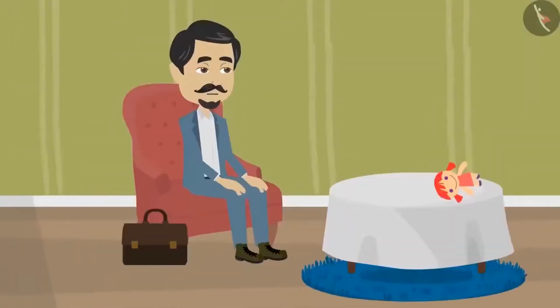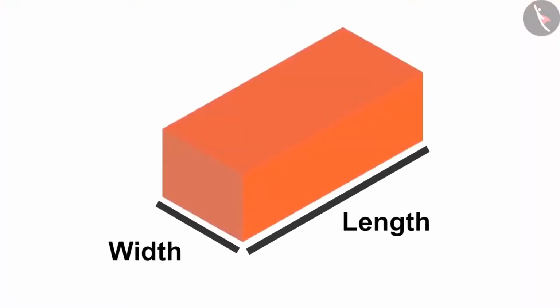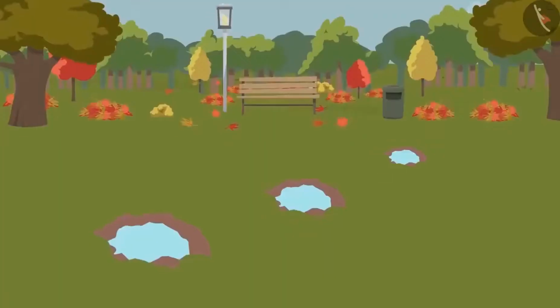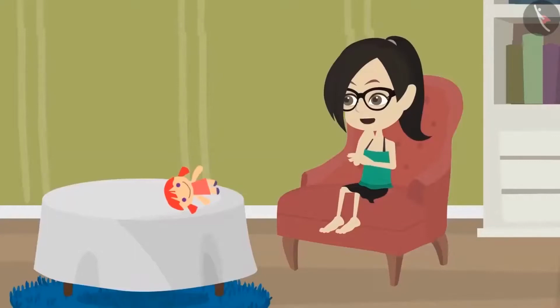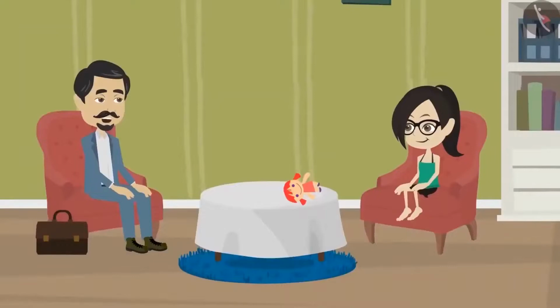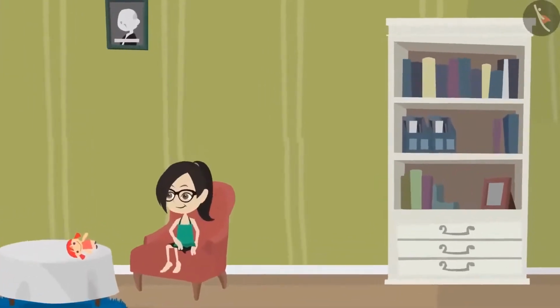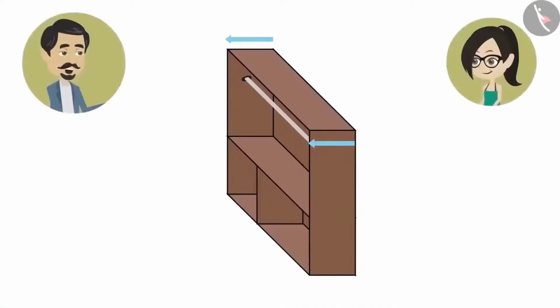I did not understand. Look, Vandana, different qualities of objects are measured. The length, width and height of a brick is measured. In the same way, the depth of the pit is measured. What are the objects in our house whose depth can be measured? There are many objects in our house whose depth can be measured. Look at that cupboard. The depth of a cupboard is a very useful measurement because the more the depth of a cupboard is, the more space there will be for storage.